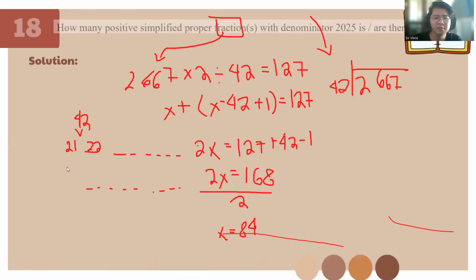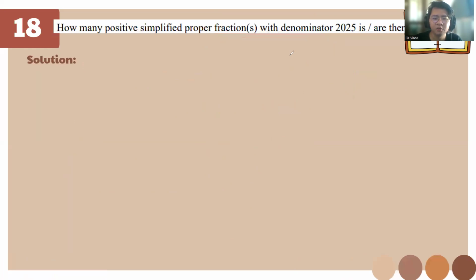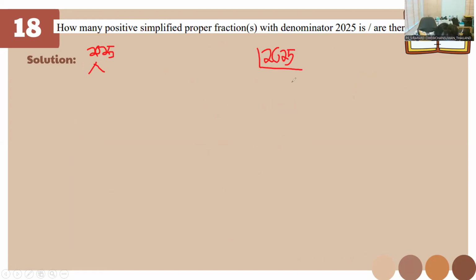So for this one, how many simplified fractions with the denominator of 2025? So for this one, class, let's just do prime factorization. You know how to do prime factorization of a number? Yes, like the tree.